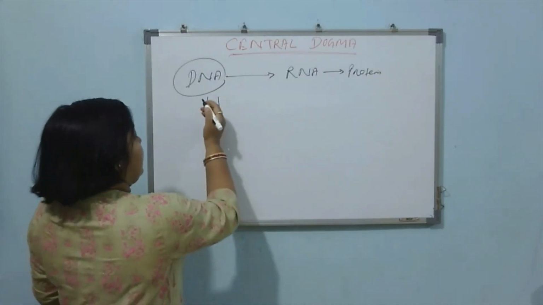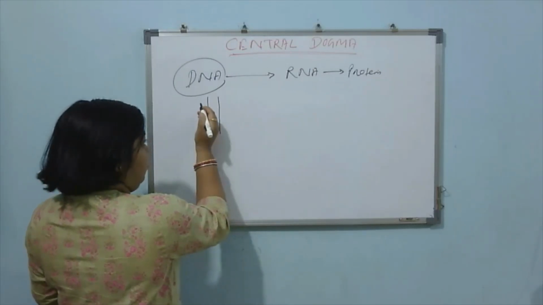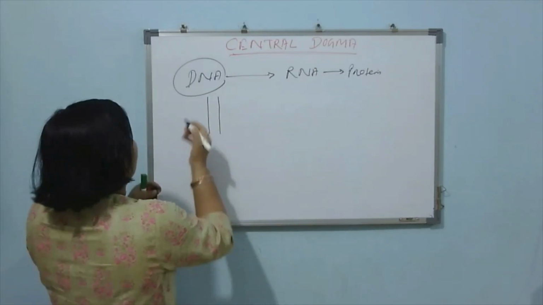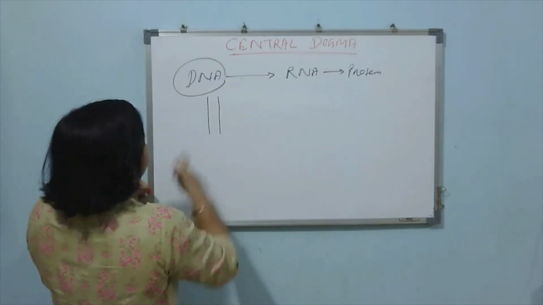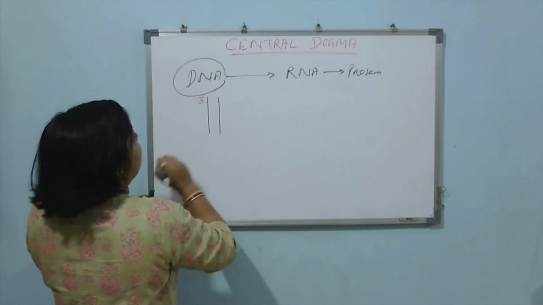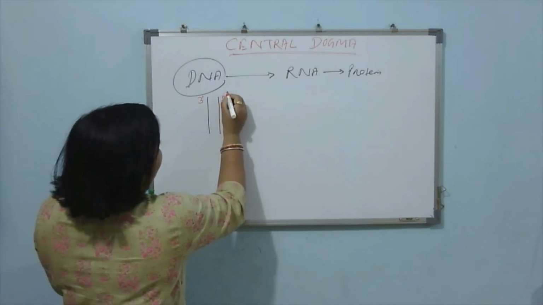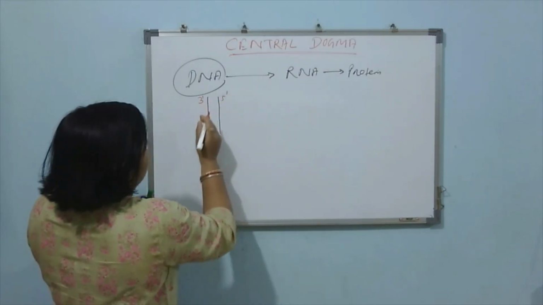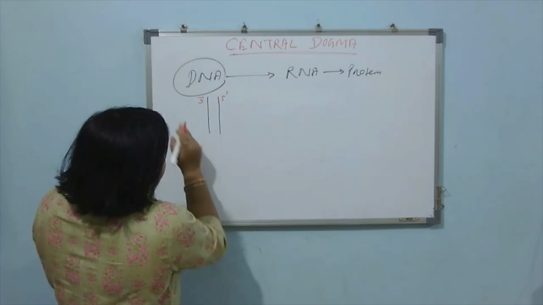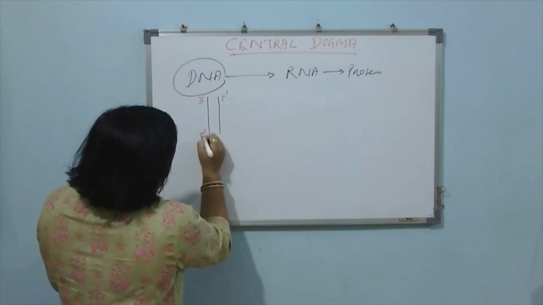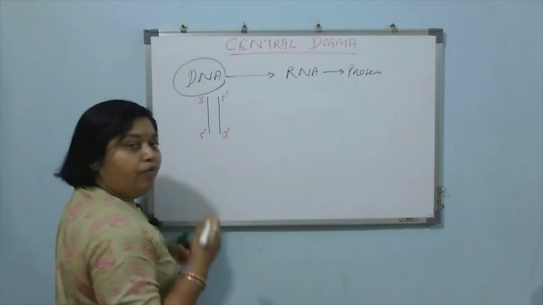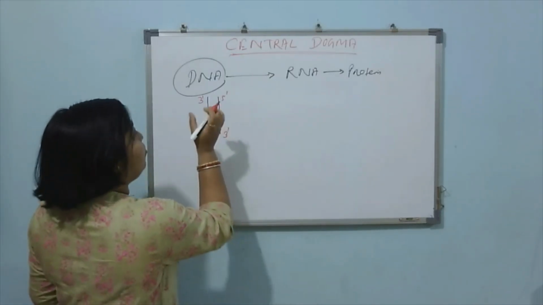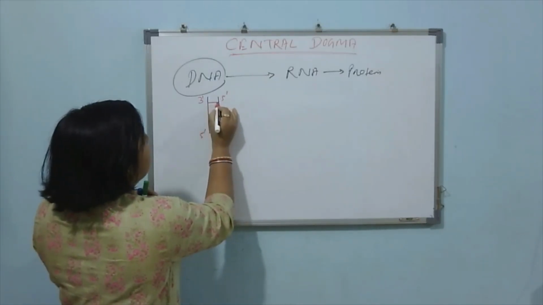Suppose in one strand, or one polynucleotide chain, one end has 3 prime, it will face towards 5 prime of the other strand. Similarly, one strand having 5 prime will face towards 3 prime of the other strand, and both the polynucleotide chains bind with each other by hydrogen bonds.